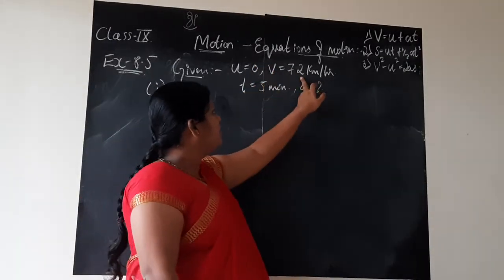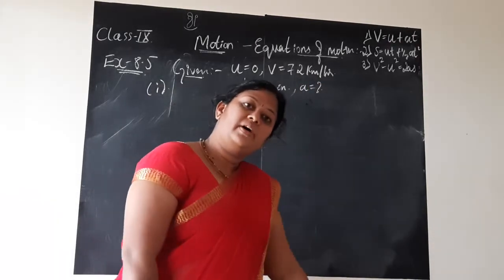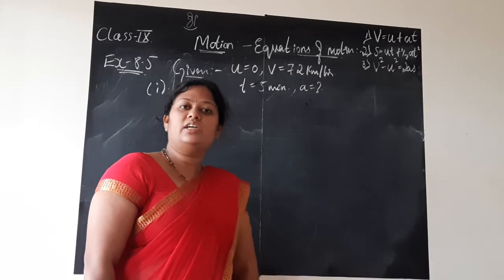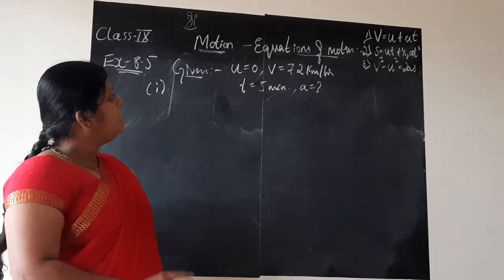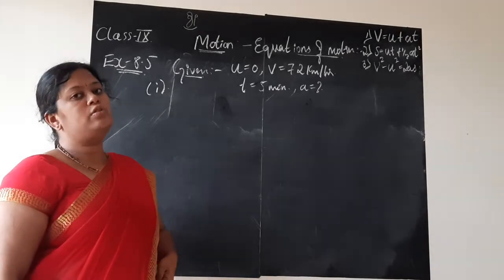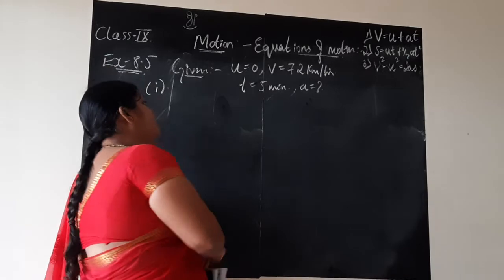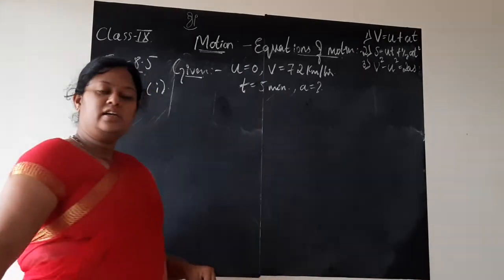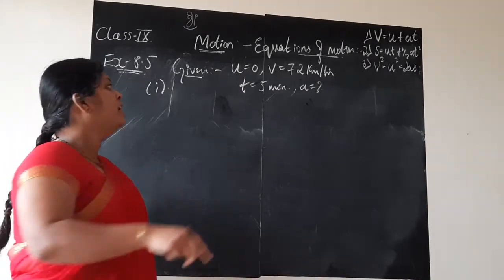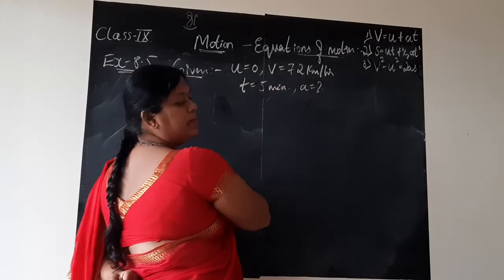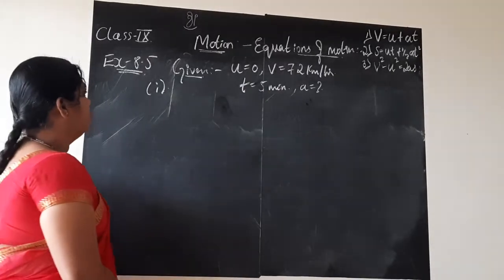Now final velocity v is in terms of kilometer per hour. Is kilometer per hour a standard unit? No, SI unit is meter per second for velocity. Hence we need to convert kilometer per hour to meter per second. Similarly, children, time t is 5 minutes. Is minutes the standard unit for time? No, SI unit of time is seconds. So we need to change this velocity to meter per second and time in minutes to seconds. So let us do it.